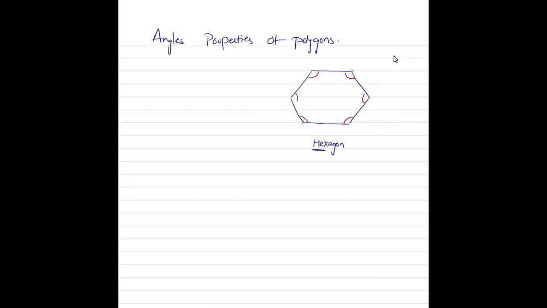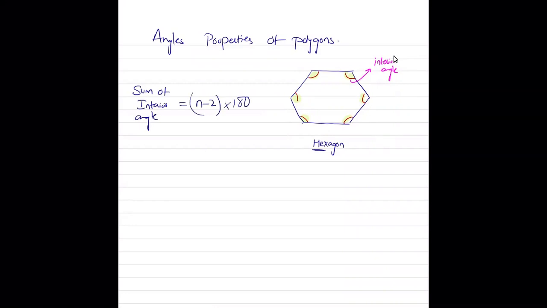But regardless of whether it's a regular or an irregular polygon, the sum of all the interior angles, these are known as the interior angles, is given by a formula: sum of interior angles in a polygon is equal to n minus 2 times 180.